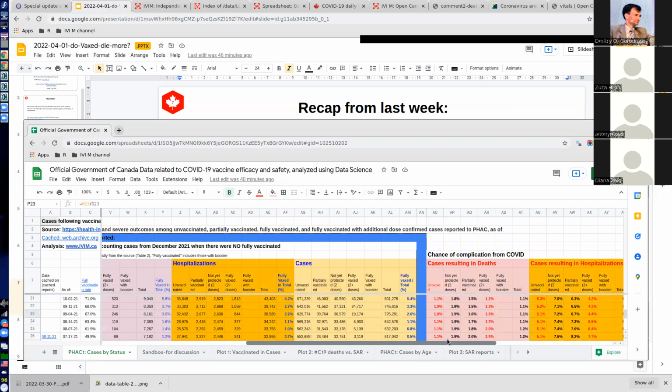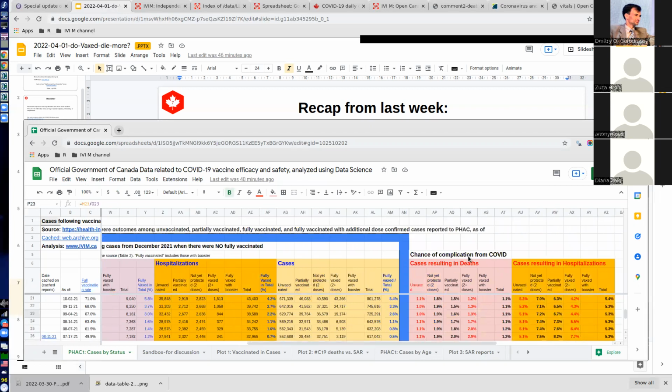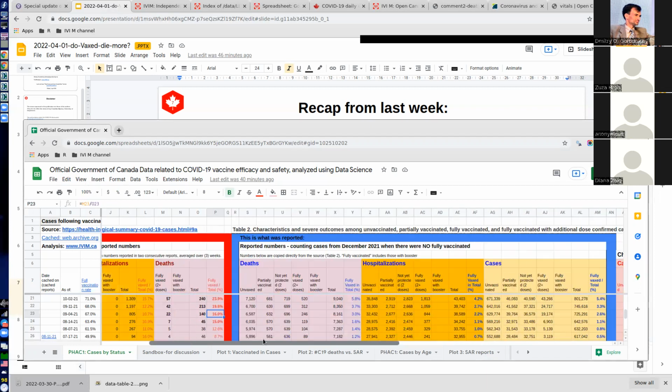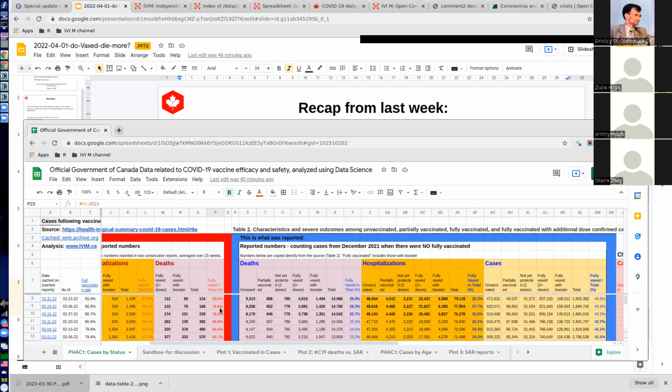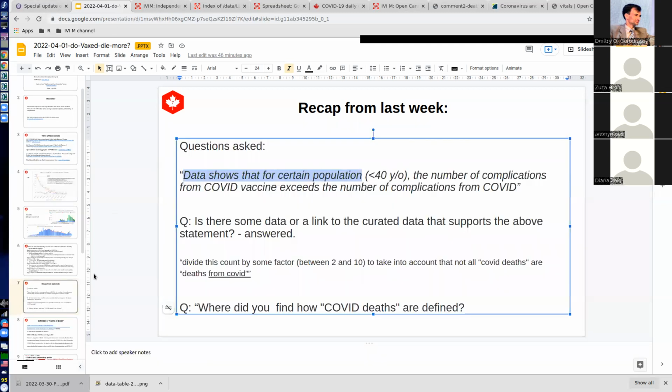They did talk about chances of complication, and again, we have all this information. But instead of showing the actual numbers, and they still, by the way, don't show weekly numbers, they still show the numbers which include the advantage of deaths which happened before people were fully vaccinated in Canada. And the next slide shows you exactly that.